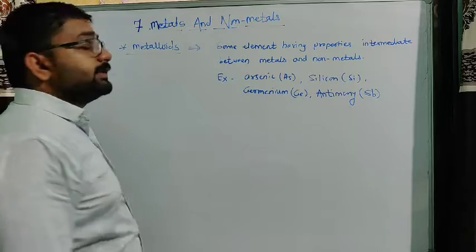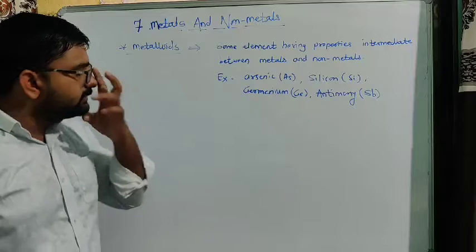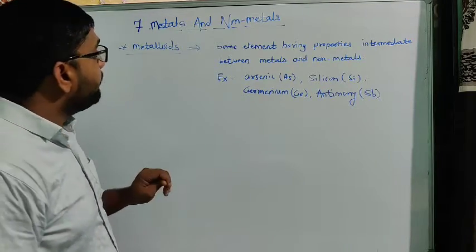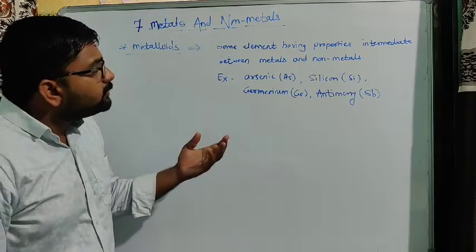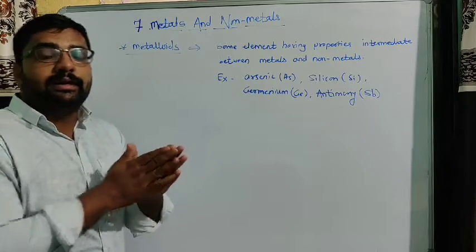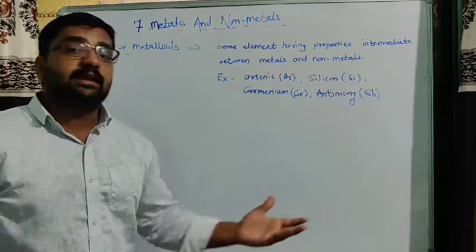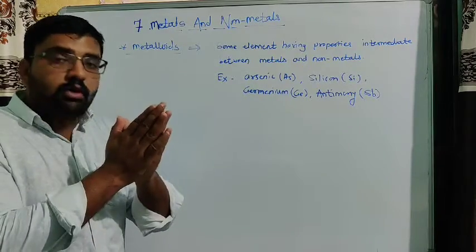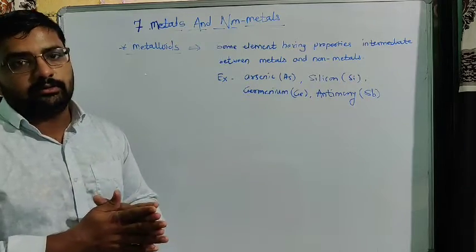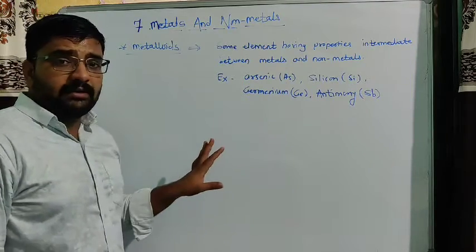Yesterday we saw that all substances are generally divided into three categories: metals, non-metals and metalloids. This is the third type of substances, in which we generally see elements that show intermediate properties. Intermediate means in between, not similar to metals, not similar to non-metals. So they show somewhat intermediate properties between metals and non-metals. Such elements fall in this third category.